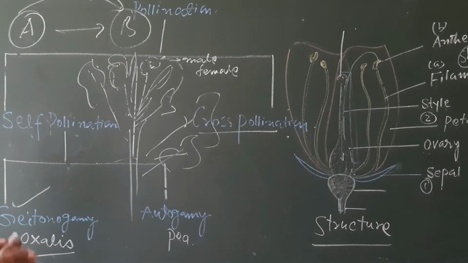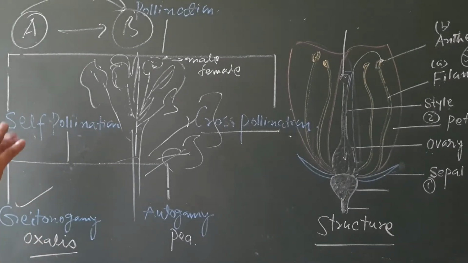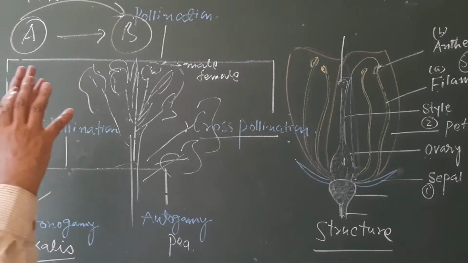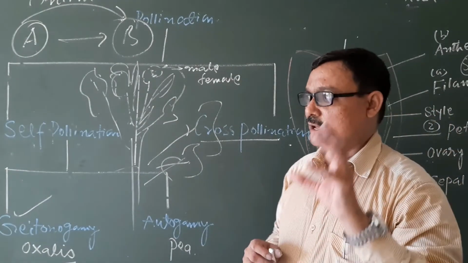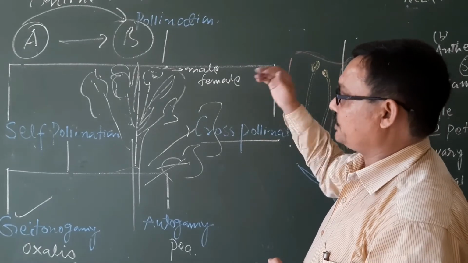And now look at the process of fertilization in the case of the flowering plant. That is the important part and the last part of this topic.